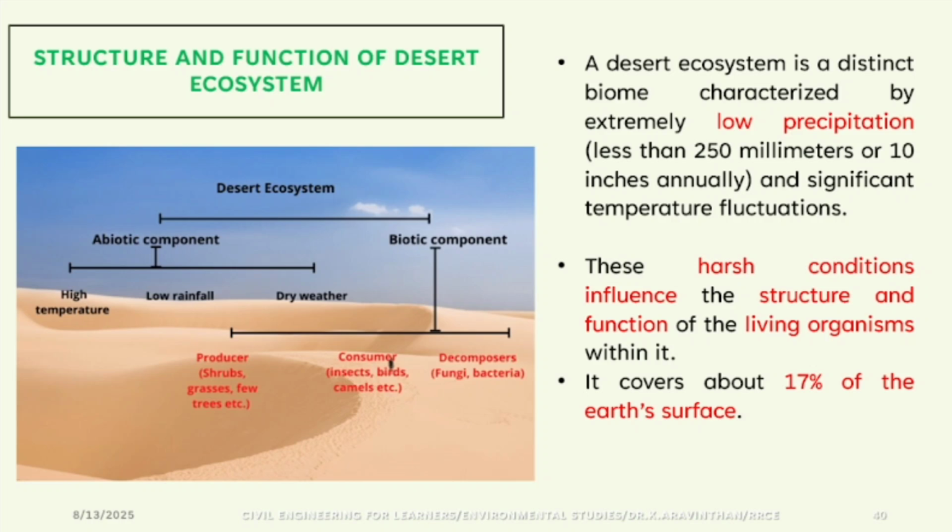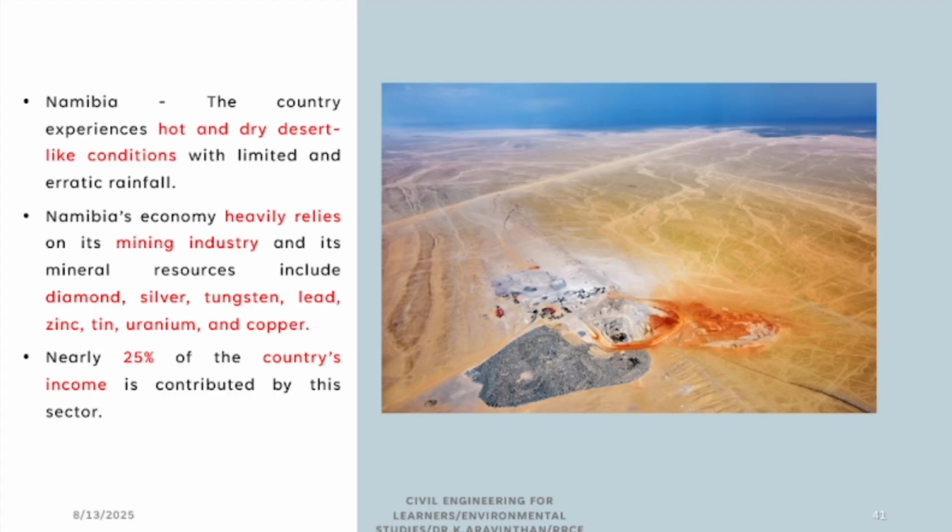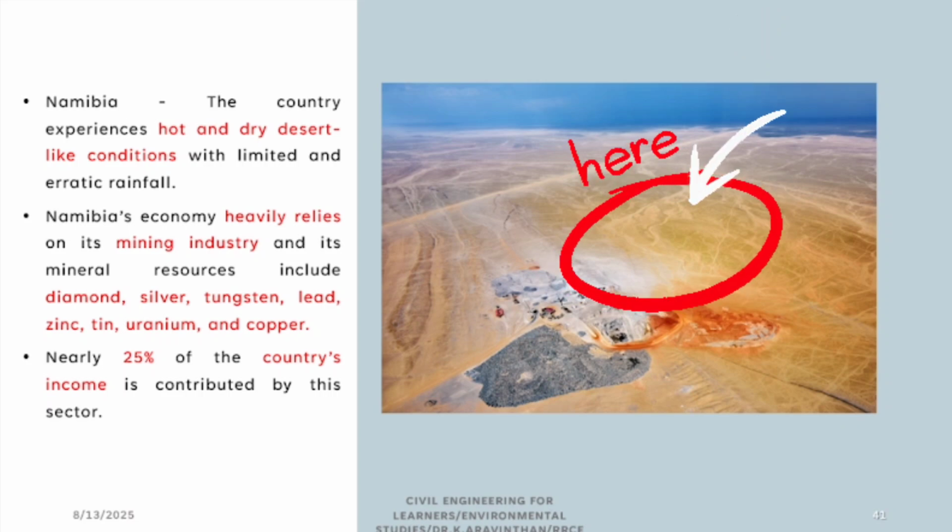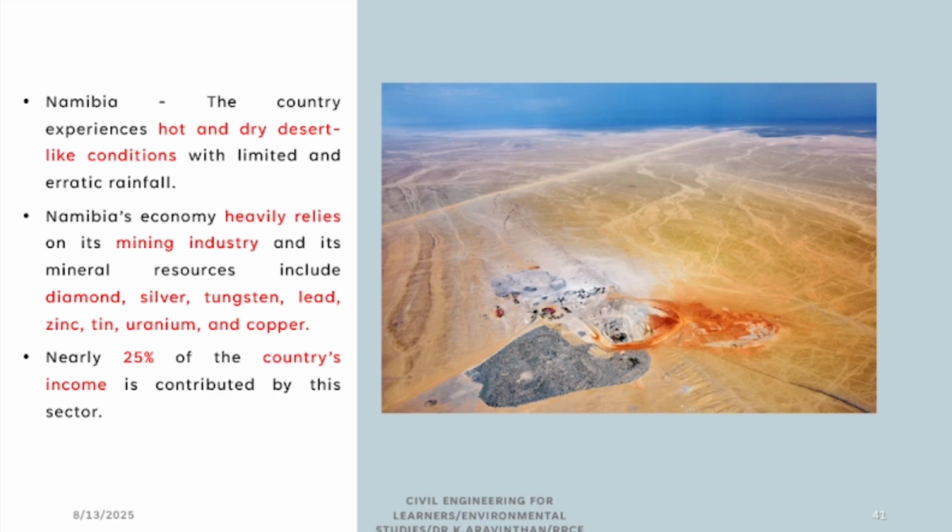The coverage of desert in the overall world is 17%. Can you see the ocean here? There is an ocean and this is Namibia. Namibia is a country. They depend on 25% of their country's income due to this desert. Can you see desert here? Has anyone seen in a movie a complete desert and nearby a seashore? Don't think that deserts are only places which do not have water.